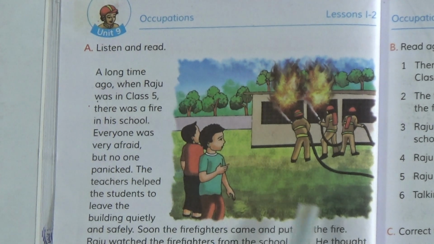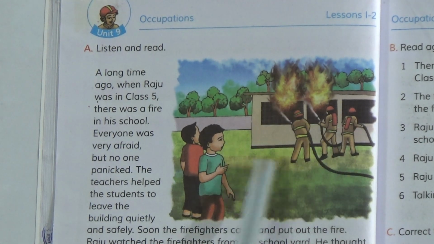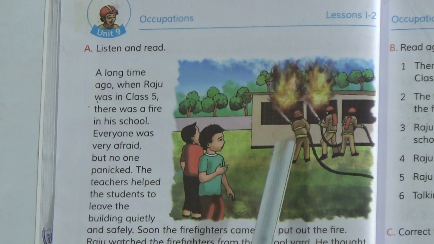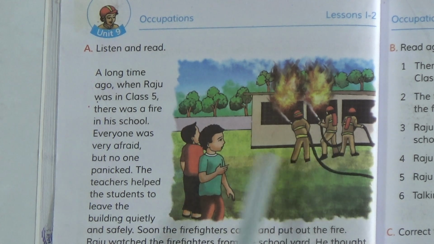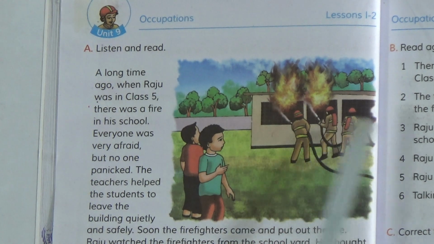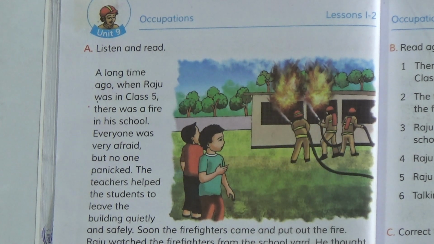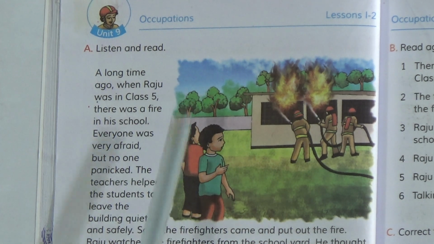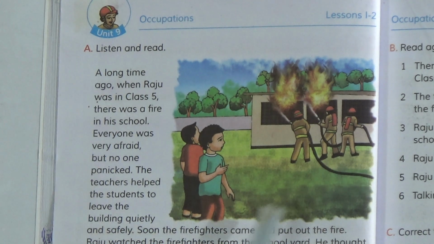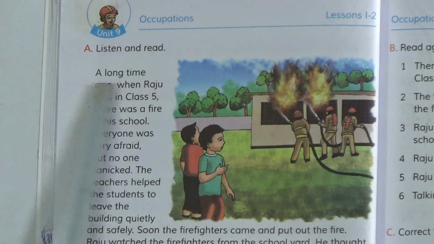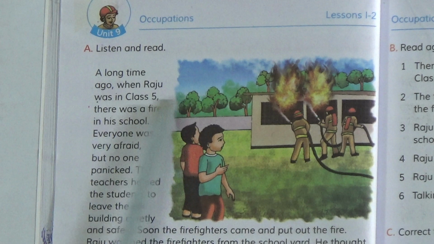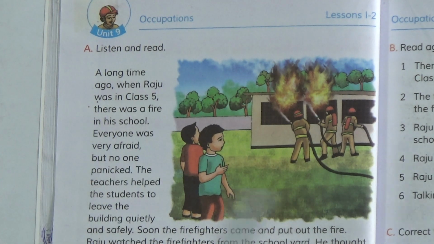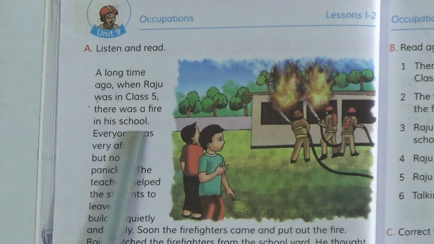In this picture we see that this is a building, and some firefighters try to put out the fire. Okay, and these two boys are watching this. And now start reading this unit. A long time ago, when Raju was in class 5, there was a fire in his school.